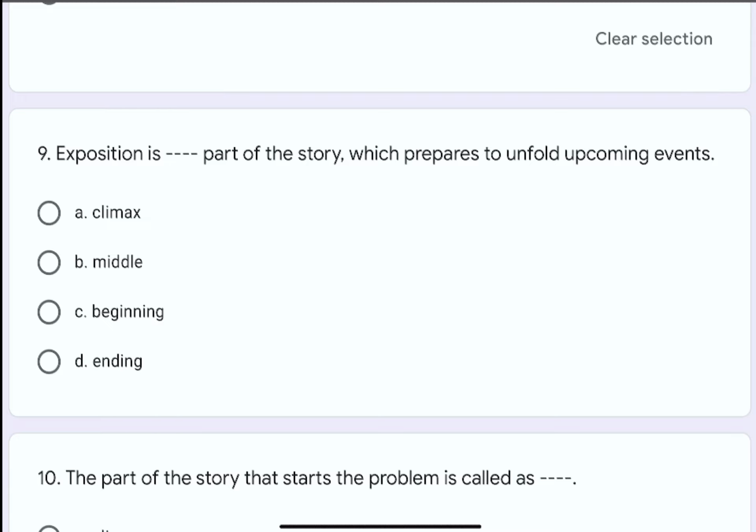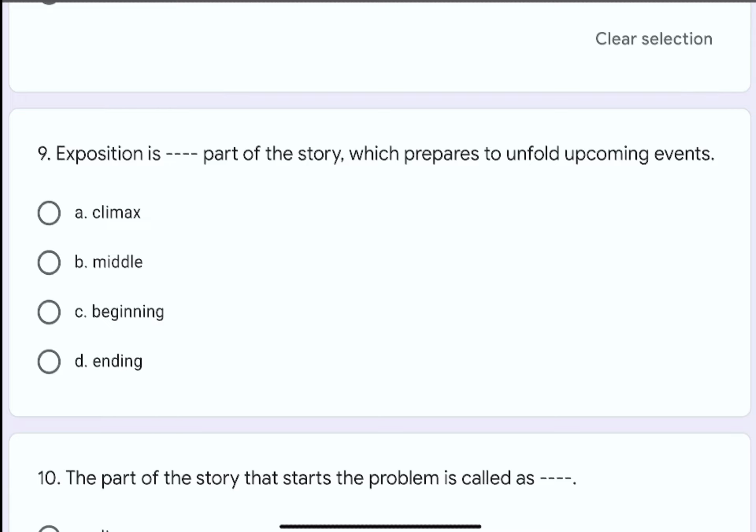Question number 10. The part of the story that starts the problem is called as dash dash. The options are A. Climax, B. Exposition, C. Resolution, or D. Conflict. The correct option is B. Exposition.